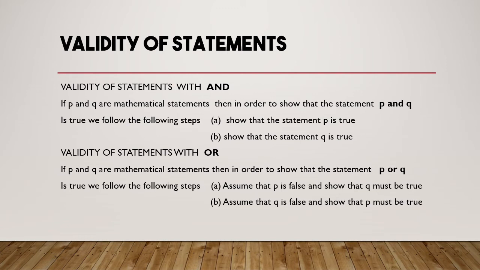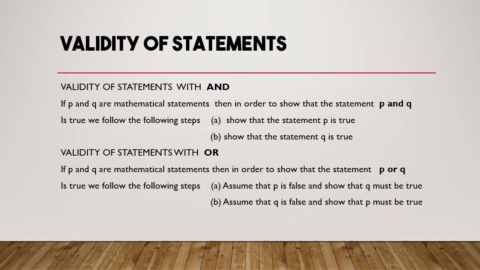The second is to prove that statement Q is true. You must follow these two steps, don't skip anything. Therefore, first we show P is true, then we show statement Q is true.